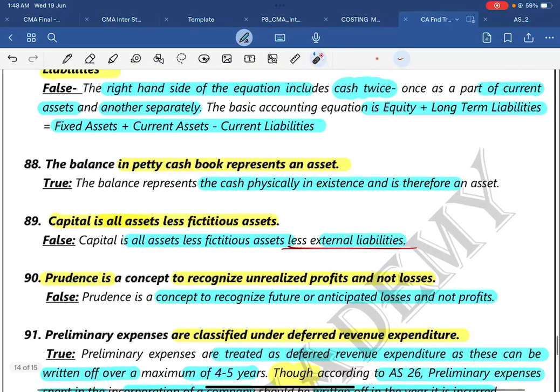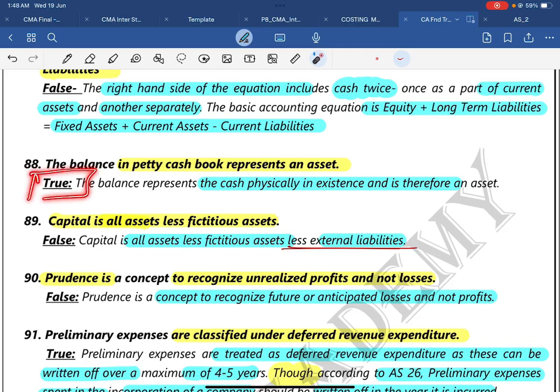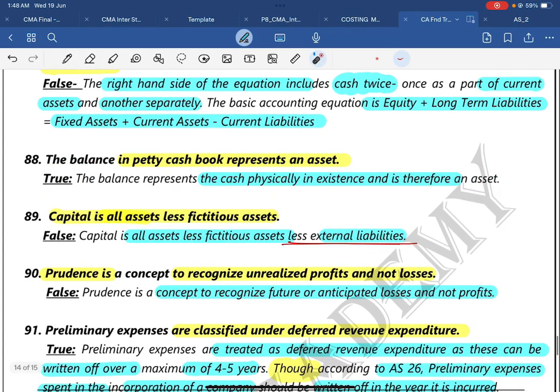Okay. Next one. Question number 88. The balance in petty cash book represents an asset. Okay, the answer is true. The balance represents the cash physically in existence. Therefore, it is an asset.